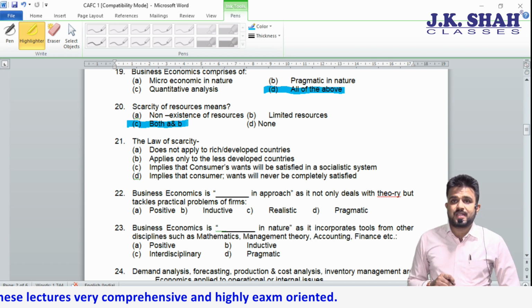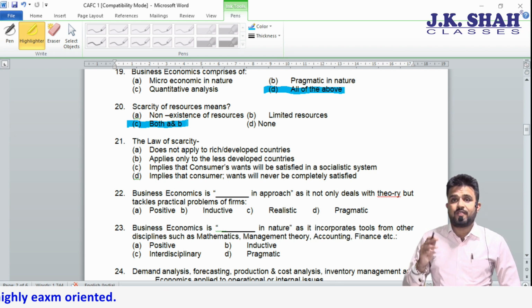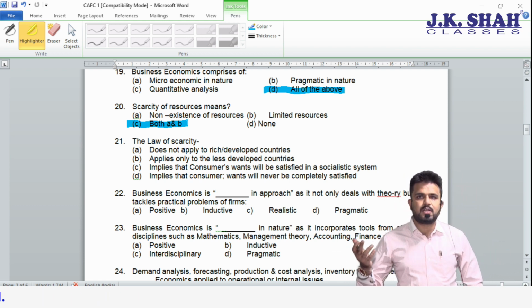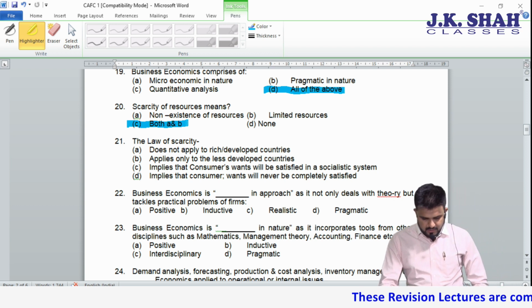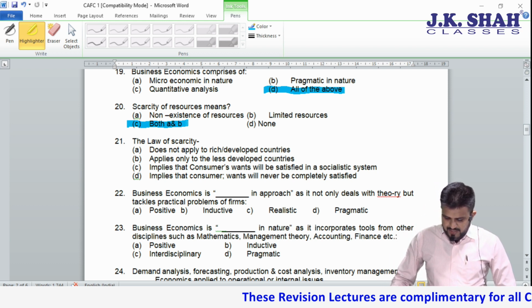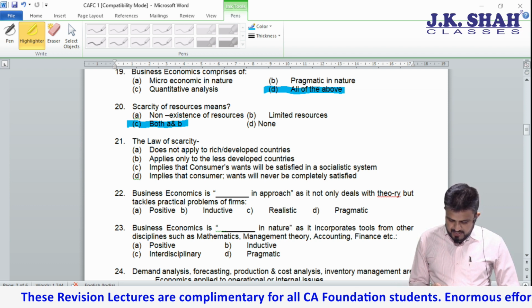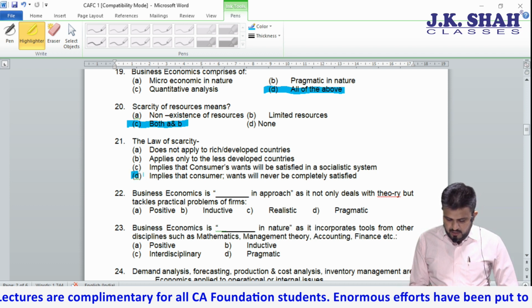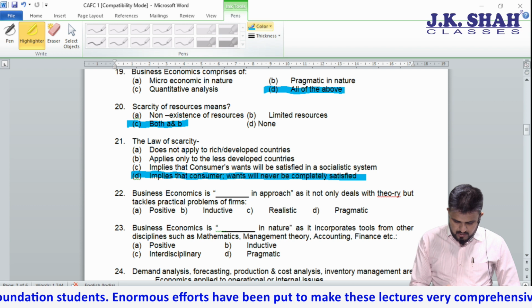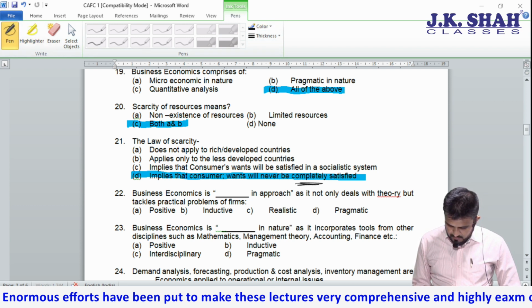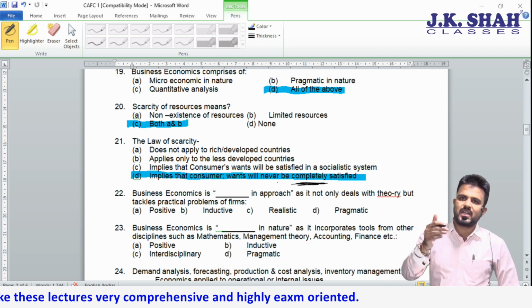21. Law of scarcity. Does not apply to rich or poor countries? No, you will not find any country where there is no scarcity. So whether it is rich or poor, it is available. Applies only to less developed countries? Wrong. Implies that consumer wants can be satisfied in a socialist system? No. The D option is very correct: implies that consumer wants will never be completely satisfied. This is important, student. Completely satisfied? No. To some extent, yes.